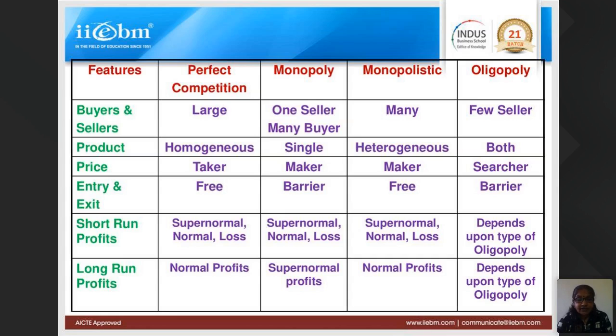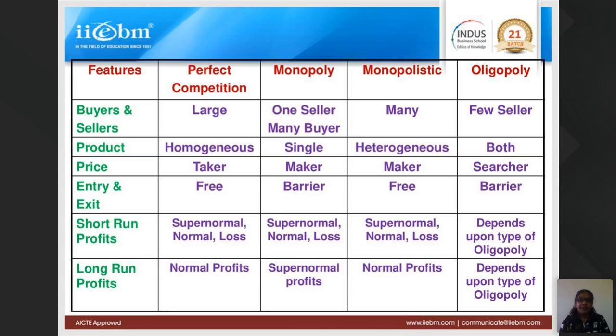Now, entry and exit. In perfect competition there is free entry and exit. You want to start a business which so many people are already doing, but you want to start your own. You can start that. You are entering that particular industry as a firm. Similarly, in monopoly, there is a barrier to entry and exit. Barriers mean there are patents, trade rights, brands, and nobody can take that brand.